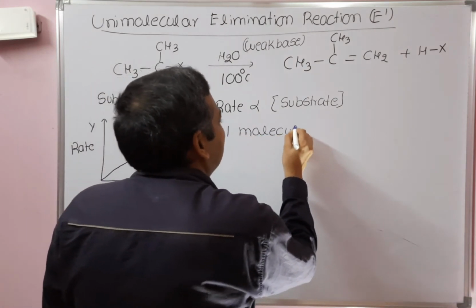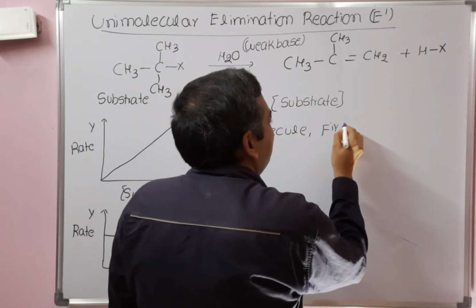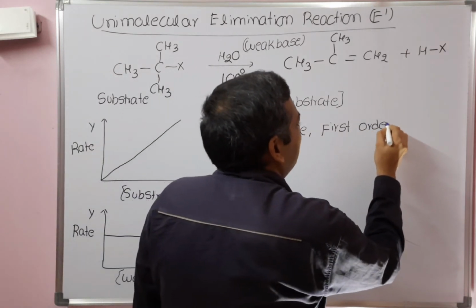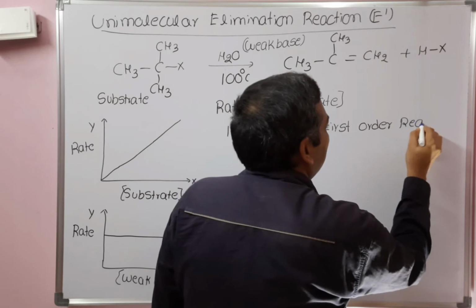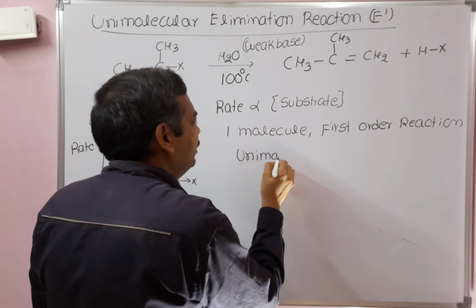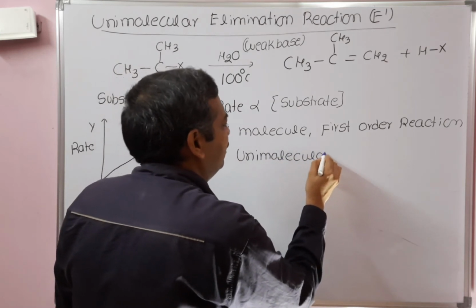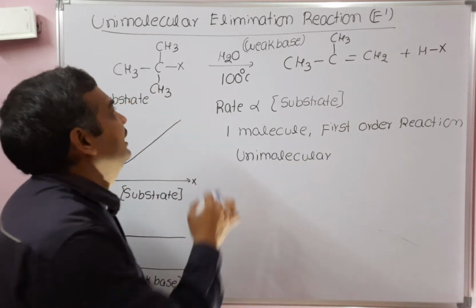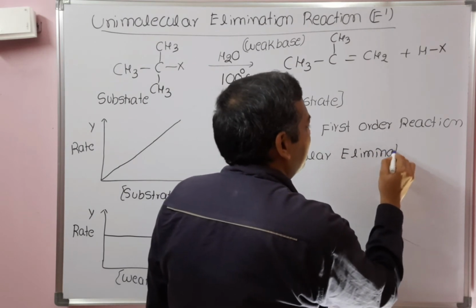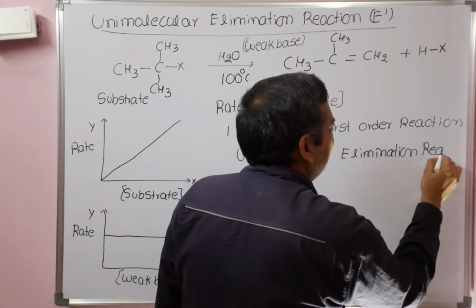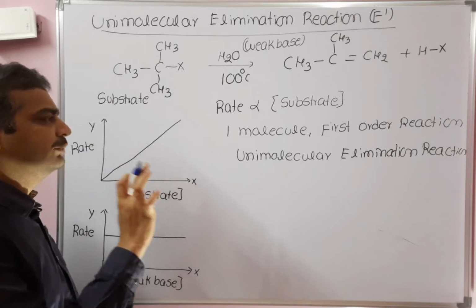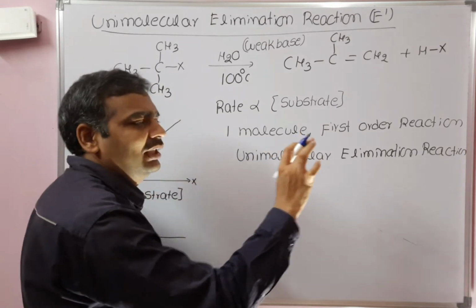That means this is a first order reaction, so we can call it unimolecular. Unimolecular means only one molecule is involved in the rate equation, and it is an elimination reaction, so we call it a unimolecular elimination reaction. Rate is directly proportional to the concentration of the substrate only. That's why it is a unimolecular elimination reaction.